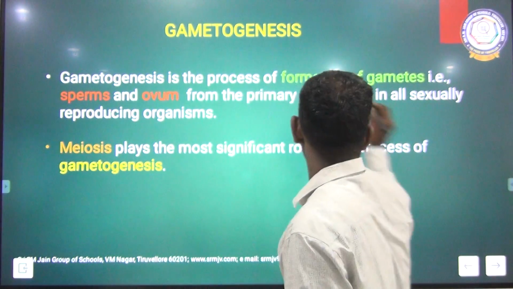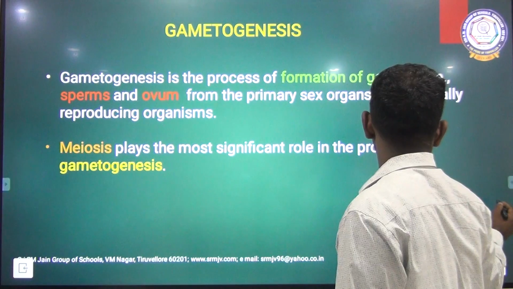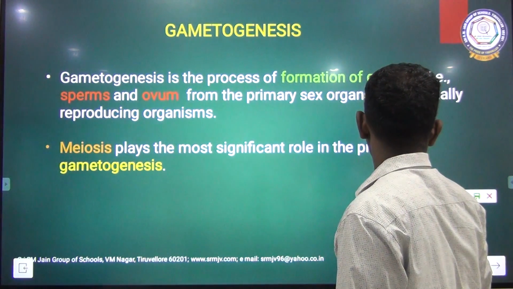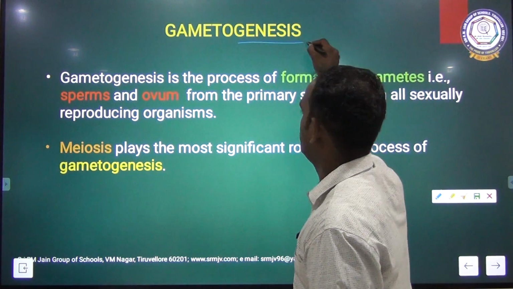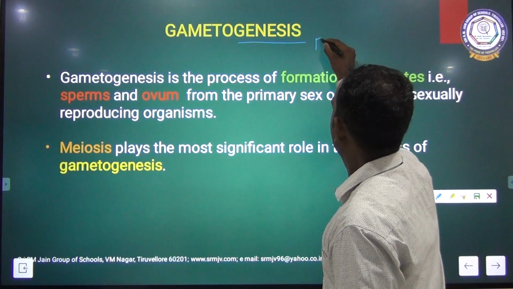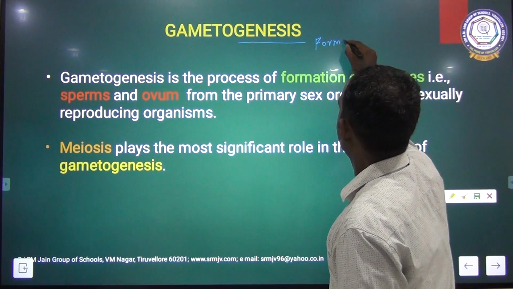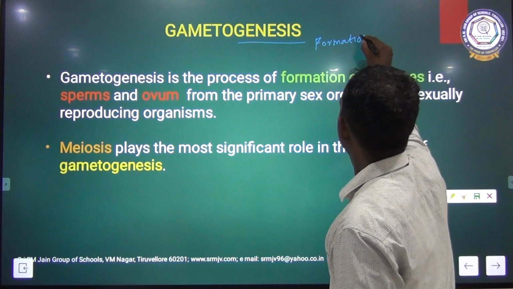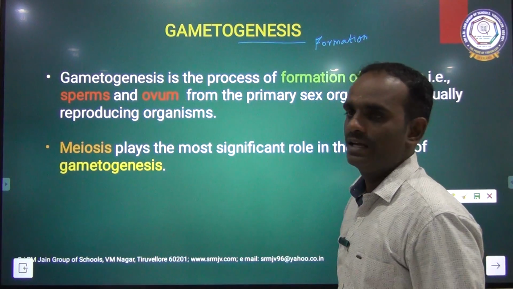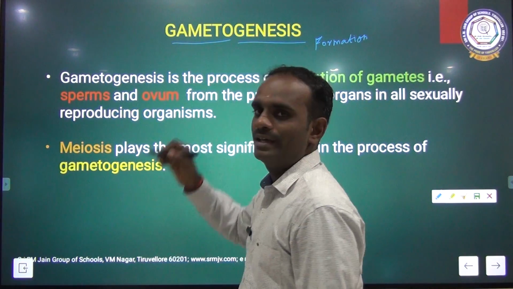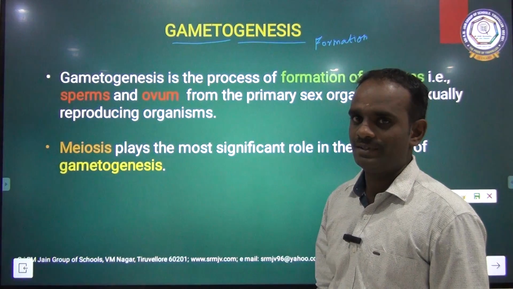You know very well, genesis means formation. Gameto means gamete formation.